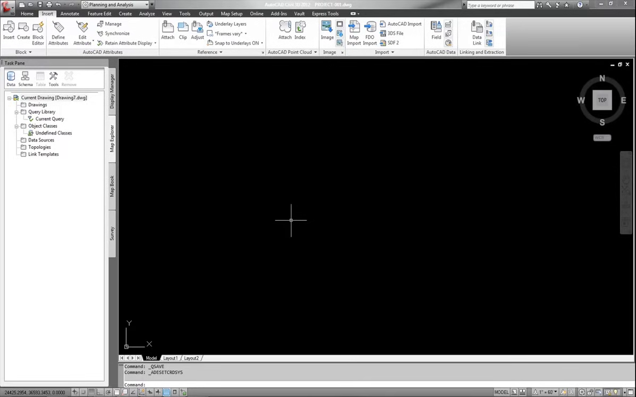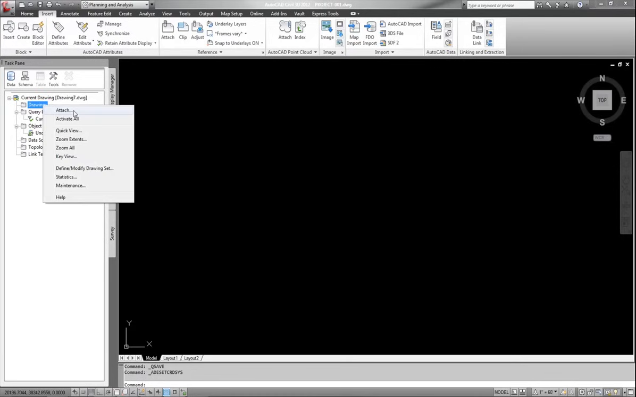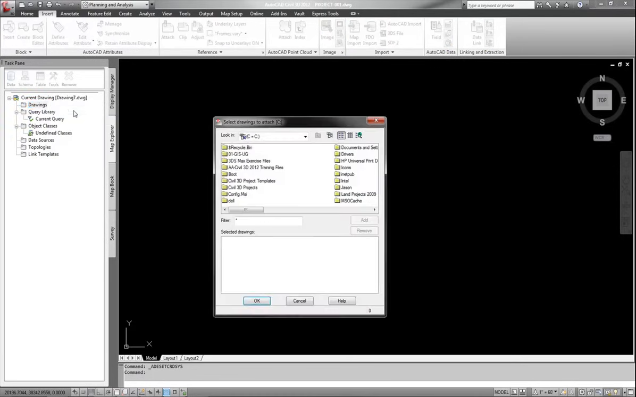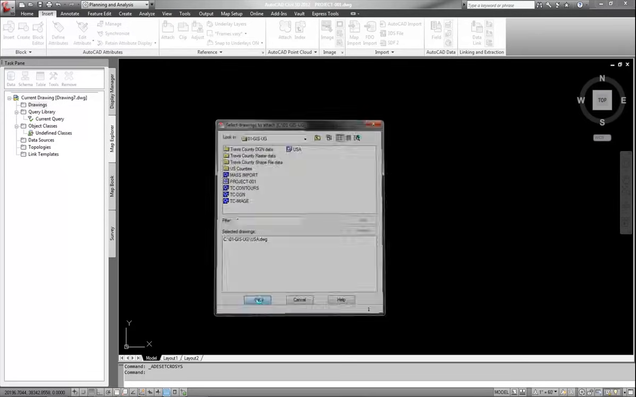To do so, we have to attach and query in each one. The first thing I'm going to do is attach a drawing. In the Map Explorer tab, right-click on Drawings and click on Attach. Okay. Navigate to the folder. Make sure you don't save those drawings on your desktop, because you can't create a map drive to a desktop. But navigate to the folder where you saved them, and I'm going to first bring in the US map. Okay. Add and hit OK.